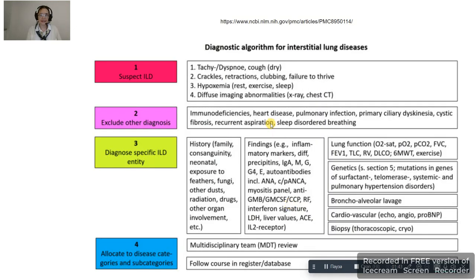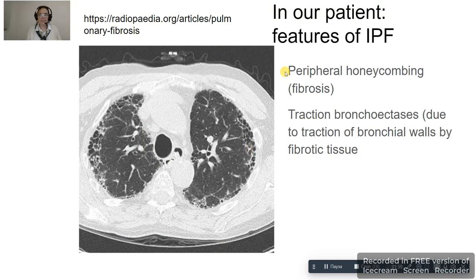The diagnostic algorithm for ILDs includes, first of all, to suspect, then to exclude other diagnoses, to diagnose the specific entity, and then to discuss it with the multidisciplinary team. In our patient, we see the classical features of IPF, with peripheral honeycombing and traction bronchiectasis.